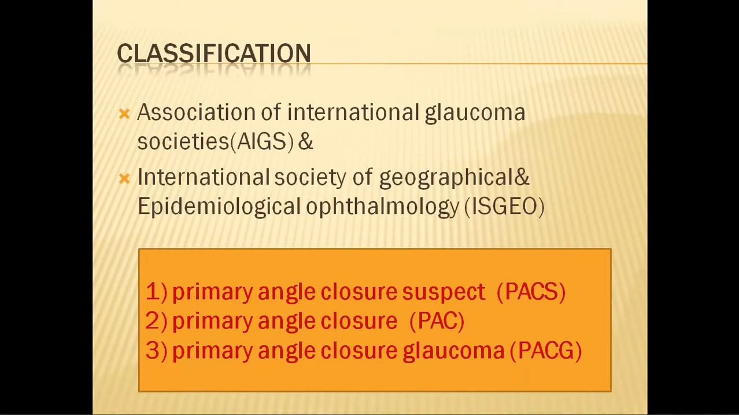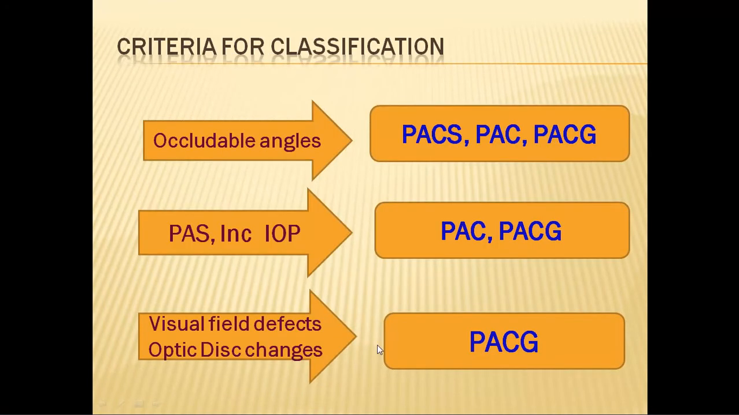The International Glaucoma Society and the International Society of Geographical and Epidemiological Ophthalmology have made this new classification for angle closure disease. One is primary angle closure suspect. The next one is primary angle closure, and the third one is primary angle closure glaucoma. So the first one is just a suspect, then there is a definite angle closure. The third one is primary angle closure glaucoma. Now we will see how each one differs.